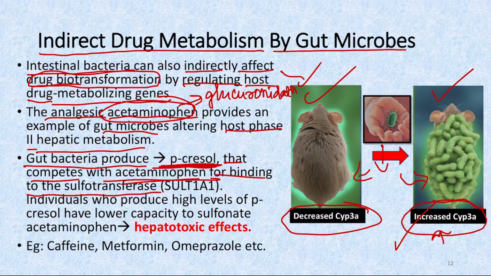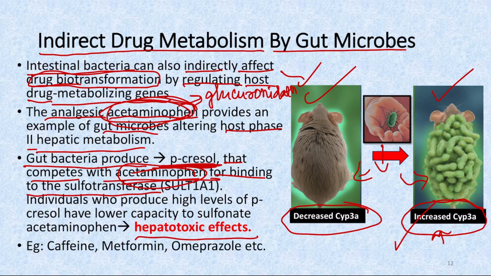Sulfotransferase is another enzyme which acts on the deconjugated acetaminophen and metabolizes it further. So if there is decreased binding of acetaminophen to sulfotransferase enzyme, there will be increased levels of the active acetaminophen, and this will lead to hepatotoxic effects.